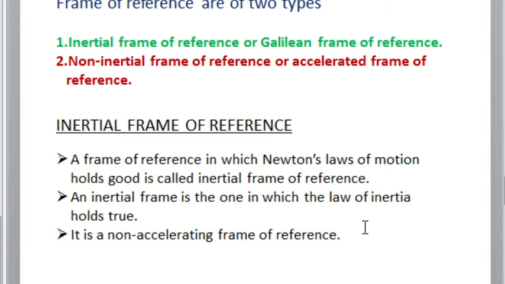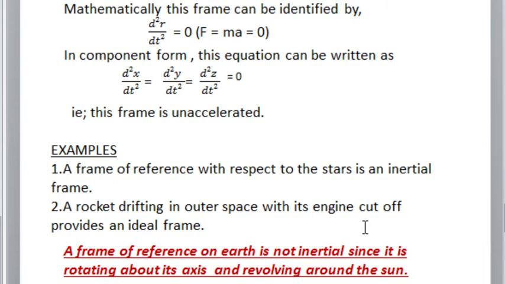It is a non-accelerating frame of reference. Non-accelerating means there is no acceleration. Acceleration A should be equal to 0 for an inertial frame. Mathematically, an inertial frame can be represented by d square r by dt square is equal to 0. We know that acceleration is 0 for inertial frame. This acceleration can be represented in terms of position vector r, which is d square r by dt square, which is equal to 0.